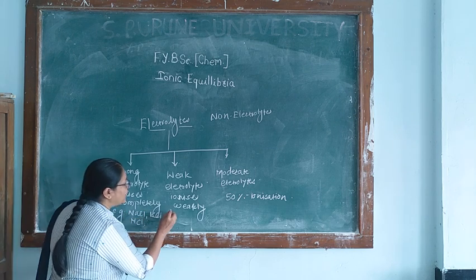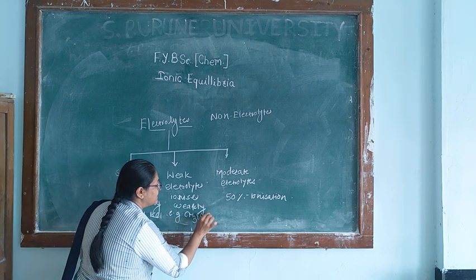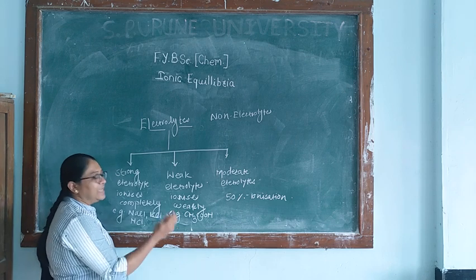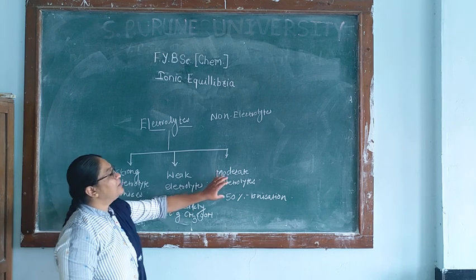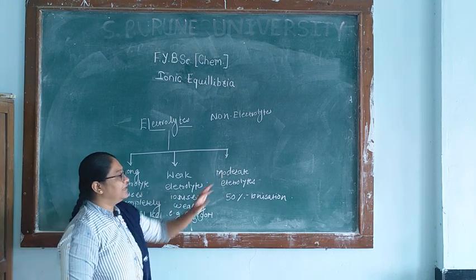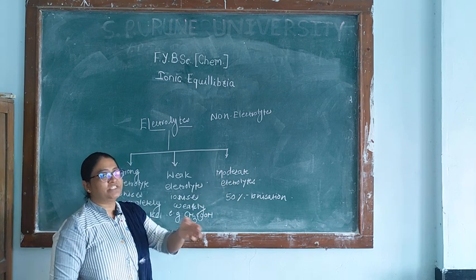An example of a weak electrolyte is acetic acid, which ionizes very weakly to form ions. Then there are the moderate electrolytes. The strong electrolyte may behave like a moderate electrolyte under different conditions of temperature and concentration.